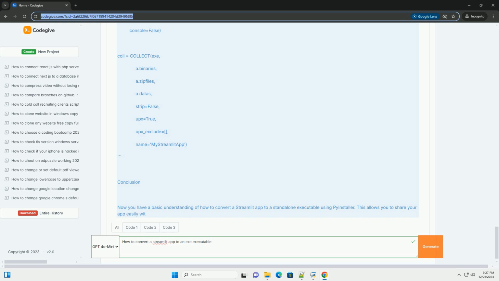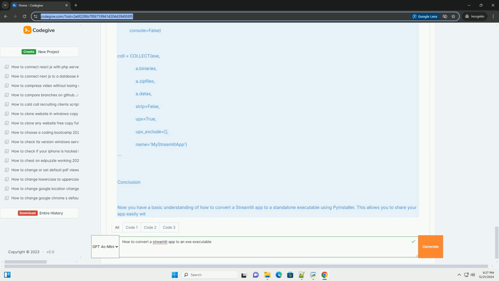Example of a .spec file. If you decide to customize the .spec file, it might look something like this. Python. my_streamlit_app.spec. block_cipher = None. a = Analysis(['app.py'], pathex=['.'], binaries=[], datas=[('path_to_your_python_env/lib/site-packages/streamlit', 'streamlit')], hiddenimports=[],